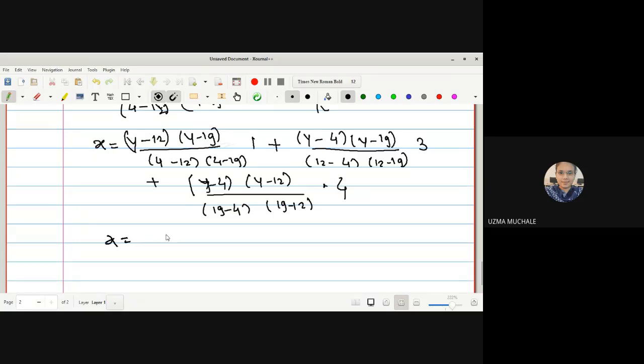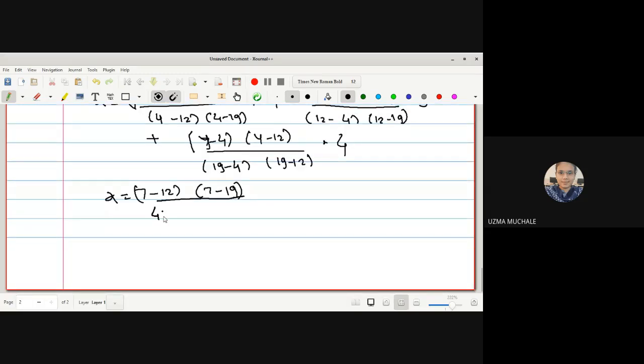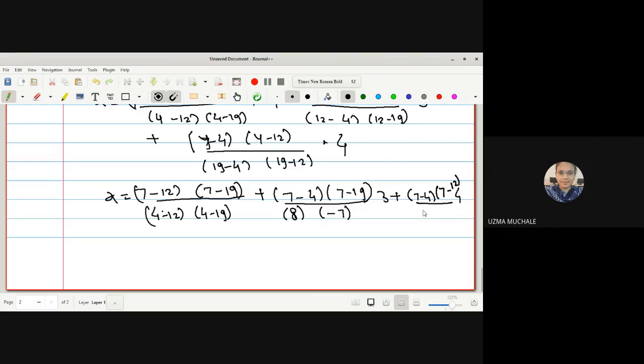Now simply put the value of y as 7. That means for which value of x we get the value of y as 7. 7 minus 12 into 7 minus 19 divided by 4 minus 12, 4 minus 19 into 1, plus 7 minus 4 into 7 minus 19 divided by 12 minus 4 is 8, 12 minus 19 is minus 7, into 3, plus 7 minus 4 into 7 minus 12 divided by 19 minus 4 will be 15, 19 minus 12 is 7.